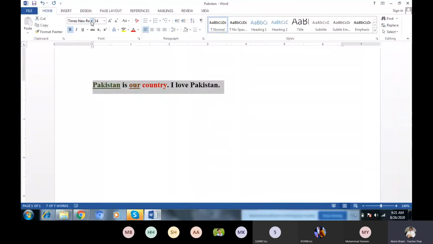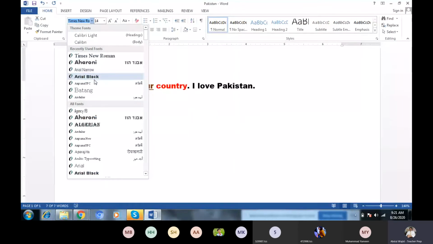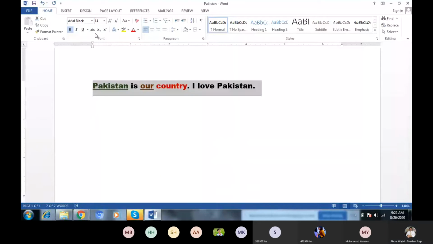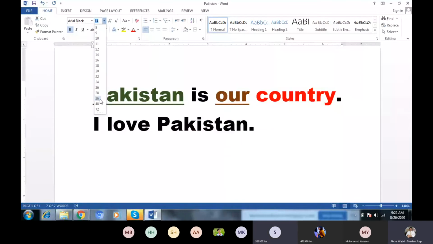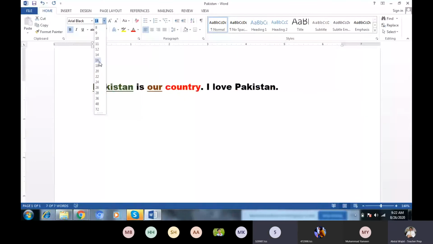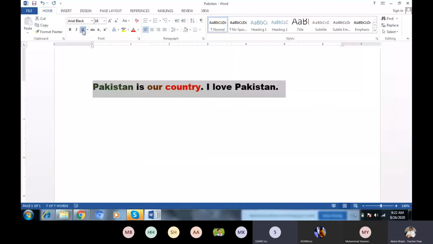Now, when you are going to perform any option on it, first you will select this one, and this is font face. Anyone you can click on. Okay, now font face, yes, the style will be changed. Now this is called font size. Which size you want, you can choose, right? Okay, now I want bold. This one is used for italic. Underline, if you want to underline any sentence, you can.